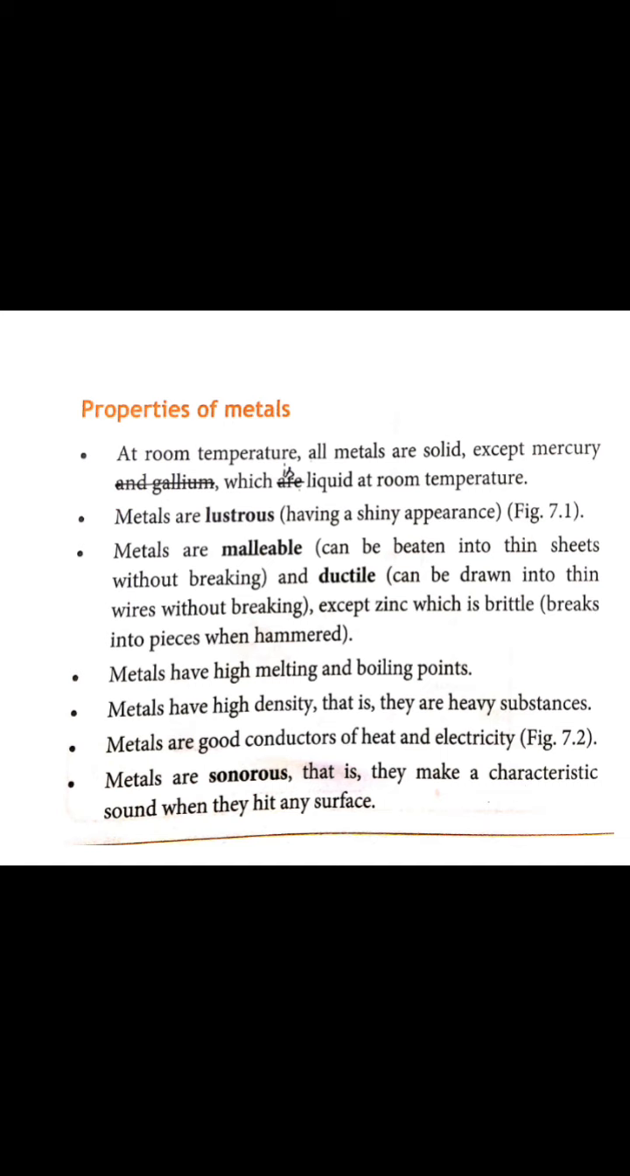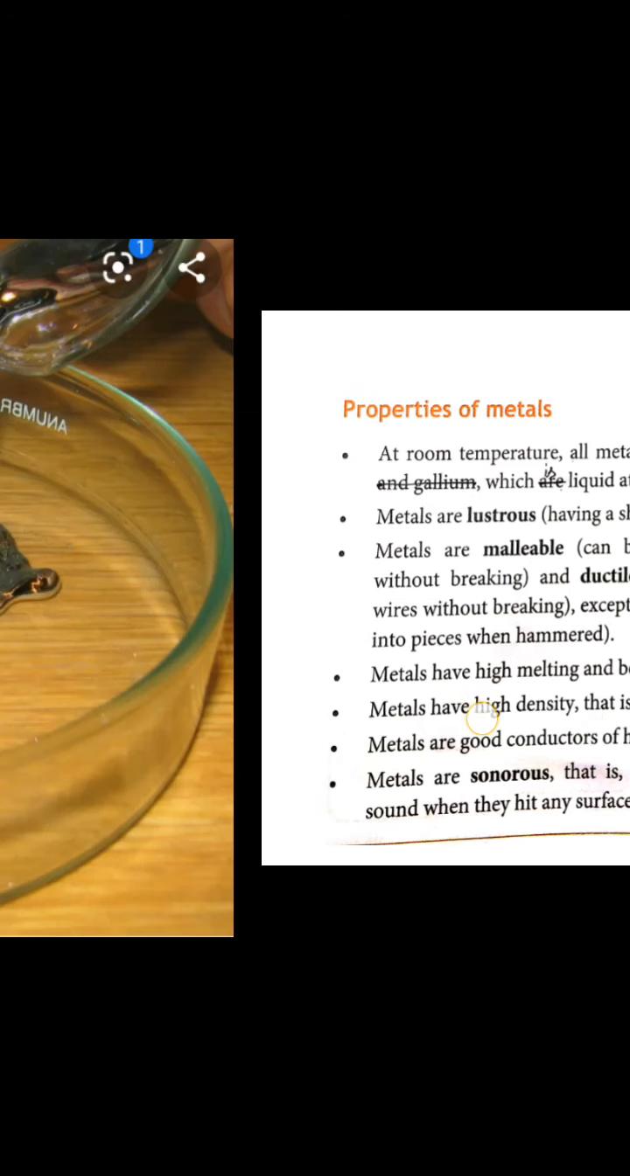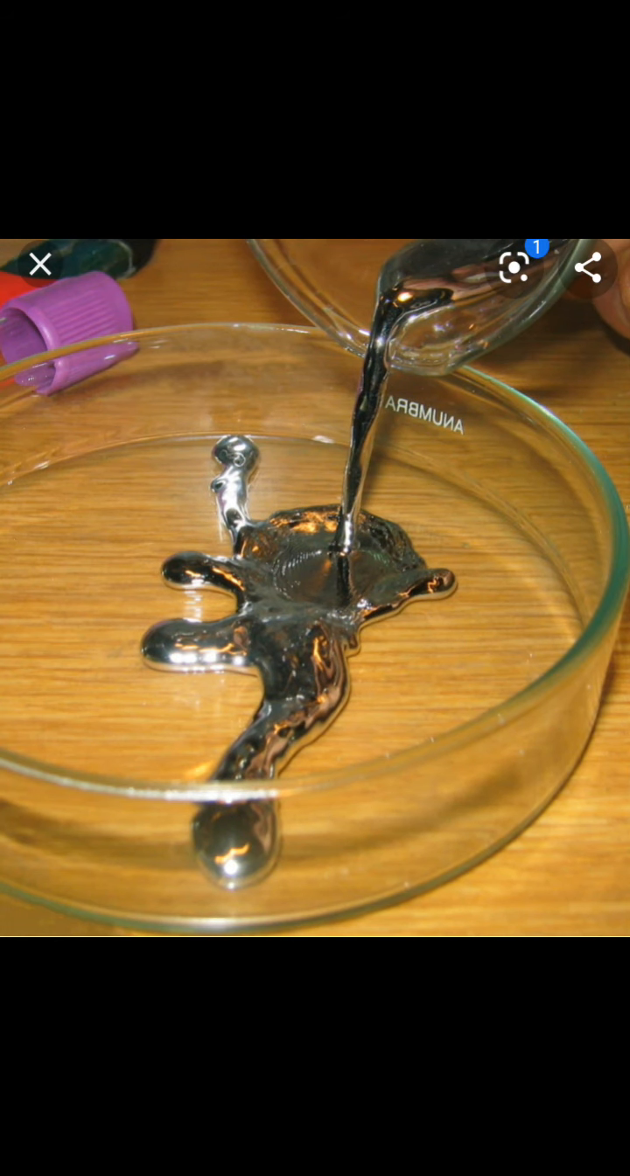This is the property of metal, and now one by one we will understand them with the help of pictures. Here this is the picture of liquid mercury. This is shiny, you can observe. Okay, this is a metal, and this exists in liquid state at room temperature, and all the chemical properties of mercury are of metal, so this is a metal. Okay, so this is the picture of liquid mercury.